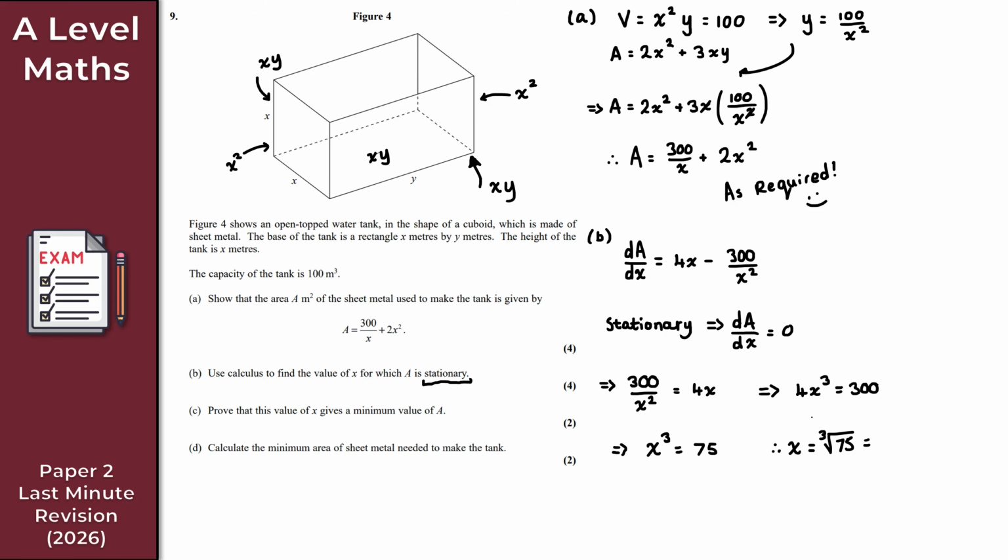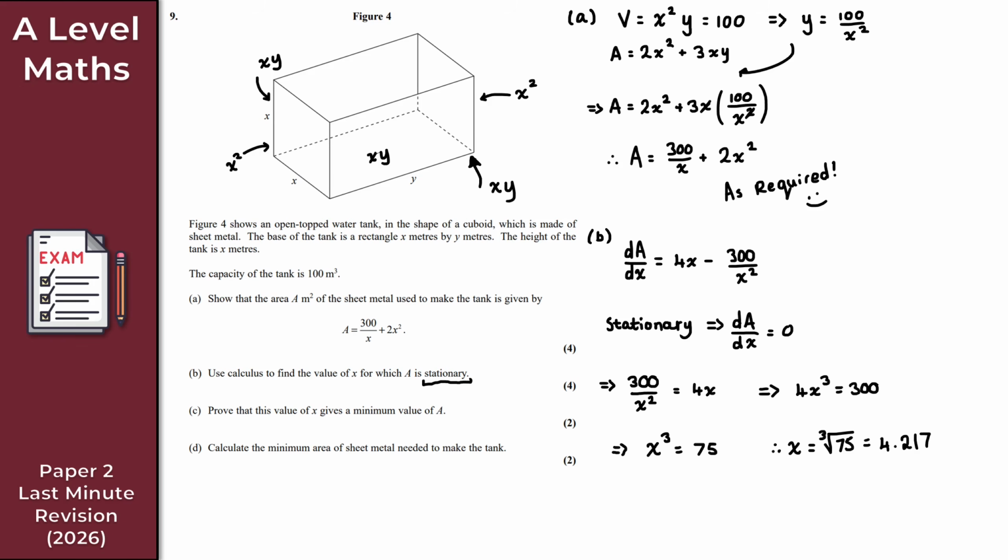Just throw this into your calculator, and that gives us 4.217. So 4.217, okay? It doesn't ask for an exact form, so I'm just going to leave it as this decimal equivalent, but either's fine. So there we go. That is the value of x for which A is stationary. So that's a solution to A and B.